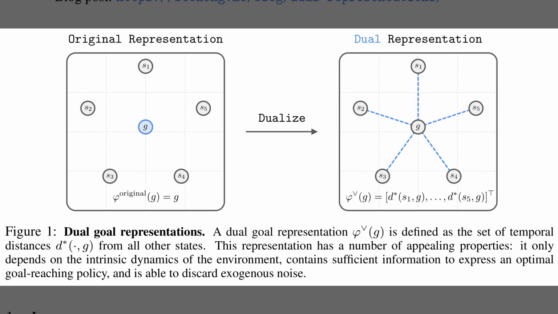Alright, the previous segment set up the promise of goal representations. Figure 1 contrasts the original goal as a raw observation with the dual representation that records temporal distance from every other state. The left panel shows the usual goal token G sitting among states, which carries irrelevant appearance details. The right panel shows dashed spokes from G to all states, encoding how long it takes to reach G, so the representation depends on environment dynamics and supports an optimal goal-reaching policy while filtering exogenous noise.